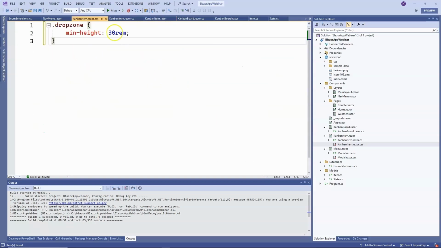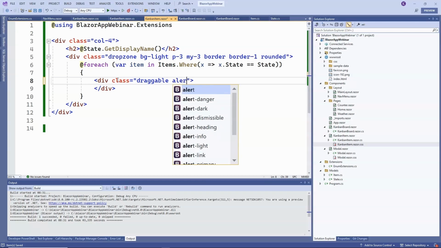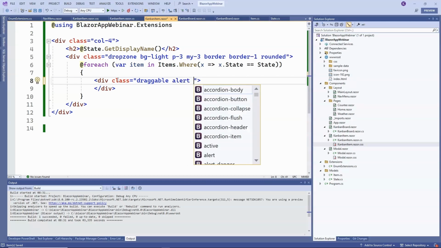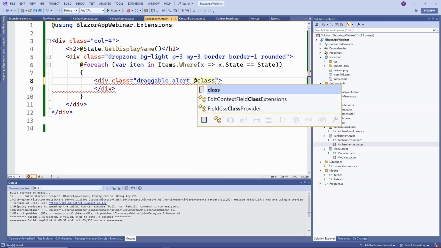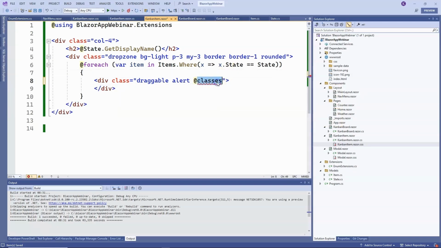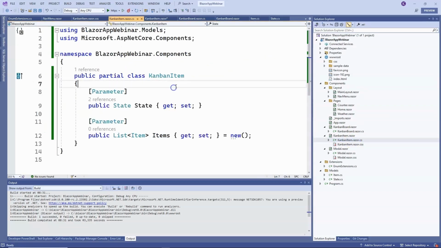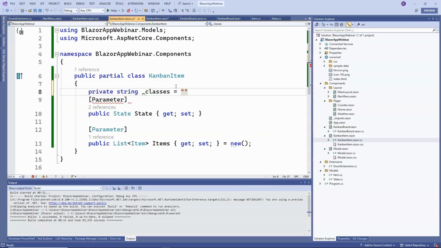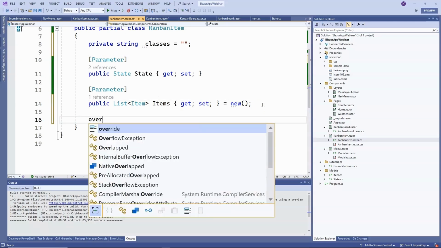As for the div for notes, I will add the class draggable and the alert class to make it look nice. I will also want to add a few classes in C# depending on the status. For example, if the status is new, I want to display an orange alert. If it is active, then a blue color, and if the status is completed, then a green color. So, I will need an auxiliary field here. Let's add this field in the C# code right away.